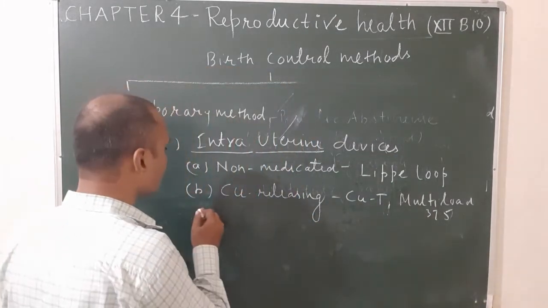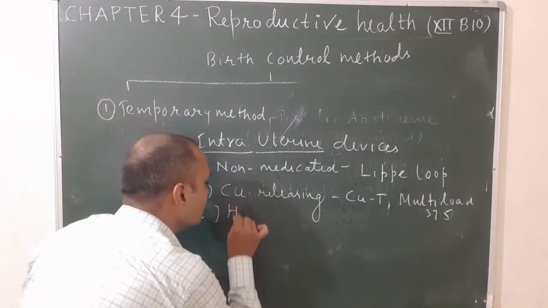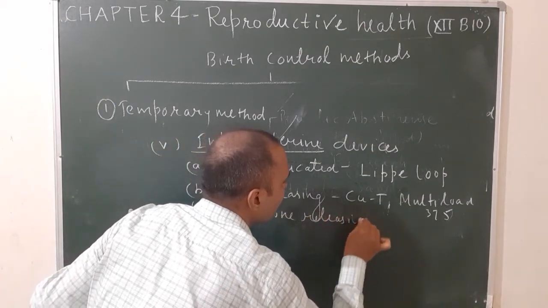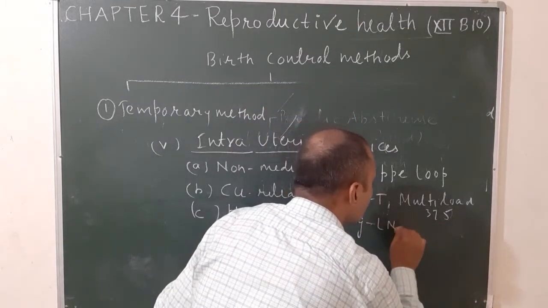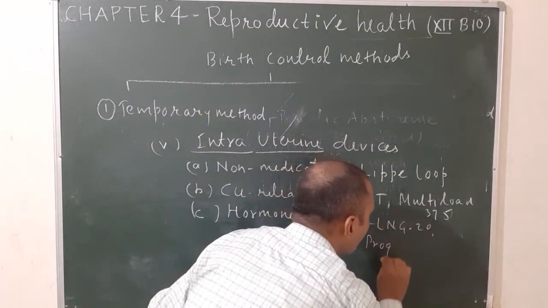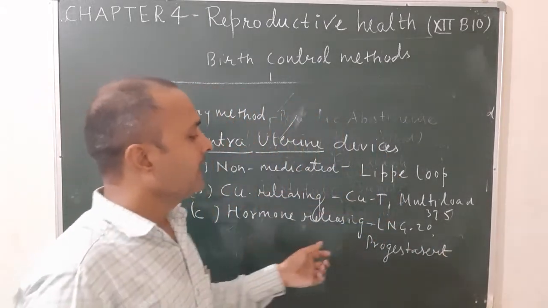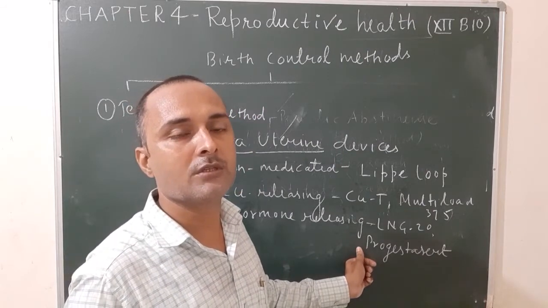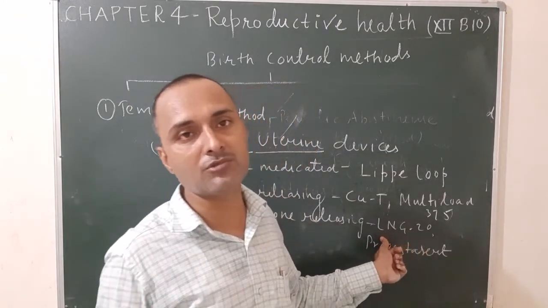Come to the next and last intrauterine device, that is known as hormone releasing. Examples are LNG-20 and progesterone. These devices make the uterus unsuitable for implantation. When these devices are used, the uterus becomes unsuitable for implantation.